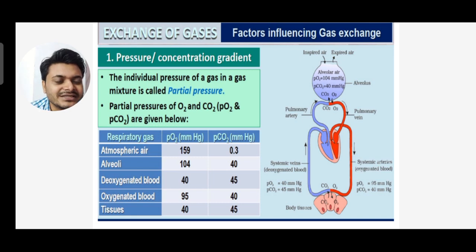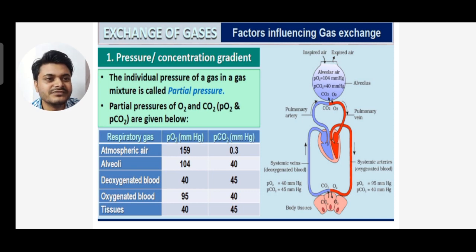Now you see on this side the pulmonary vein and on this side the pulmonary artery. Pulmonary vein carries oxygenated blood, and pulmonary artery carries deoxygenated blood. We know that arteries carry oxygenated blood and veins carry deoxygenated blood, but the exceptions are pulmonary artery and pulmonary vein.